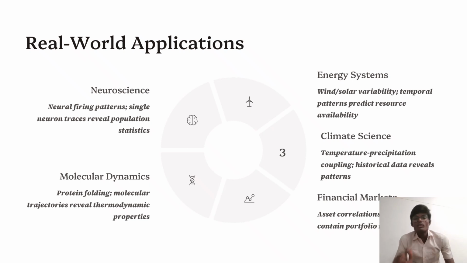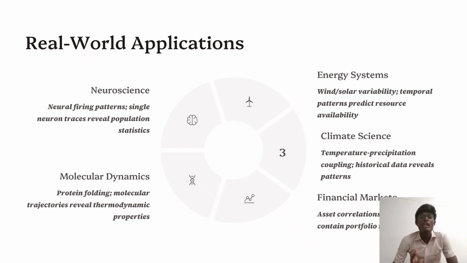And next one. This is the pie diagram of the real world applications of the ergodic process and ergodic theorem. The pie represents the diagrams of neuroscience, energy systems, climate science, financial markets, and molecular dynamics. There are five types of real world applications. First, we will discuss neuroscience. Neural firing is the pattern of single neuron tracing and reveals the population statistics in neuroscience. This is about neuroscience in the real world application.